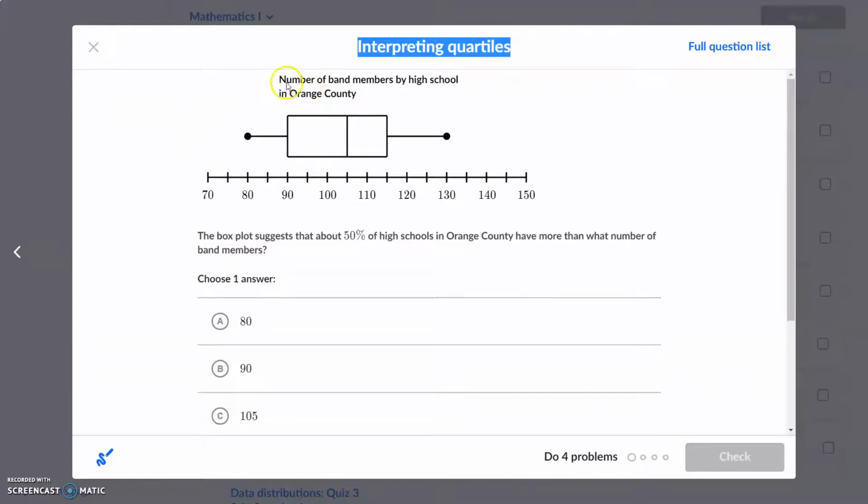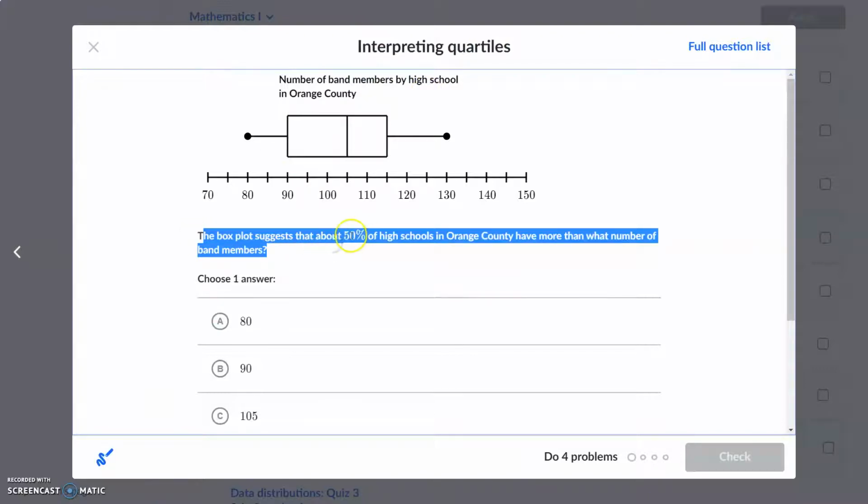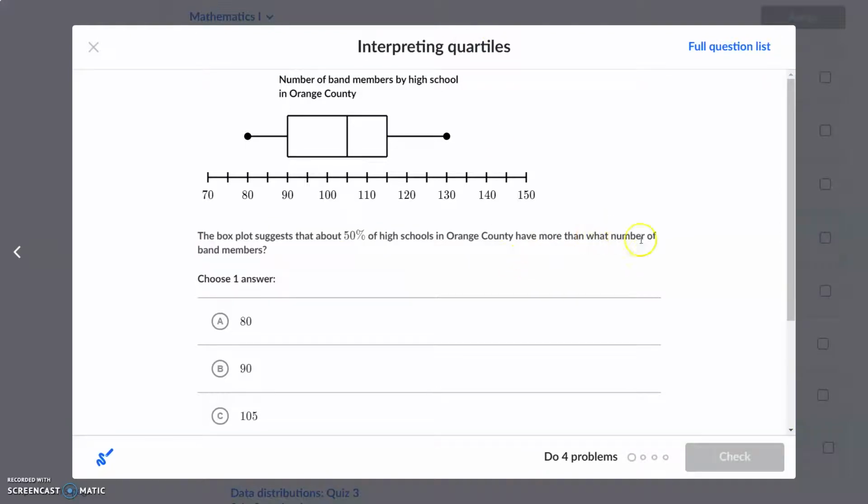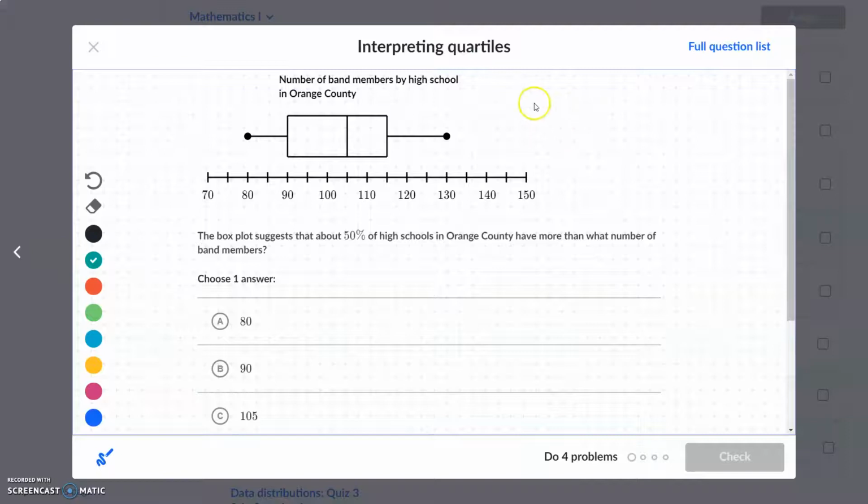Okay, so here we have the number of band members by high school in Orange County. The box plot suggests that about 50% of high schools in Orange County have more than what number of band members? Okay, so we're talking about the quartiles and the percentages here. So you need to remember that your box plot is divided up into 4 sections, right? And that each section contains